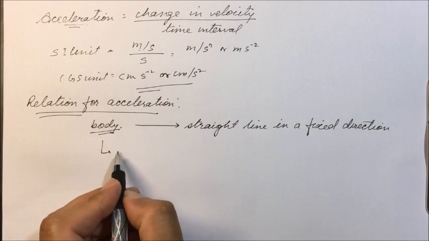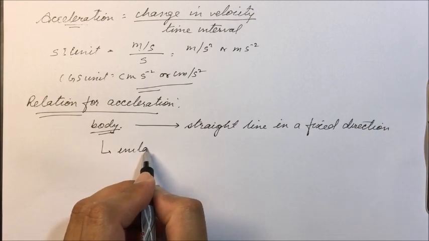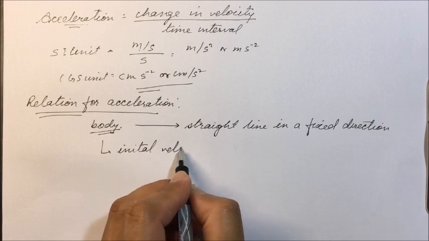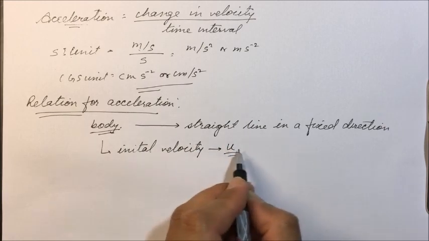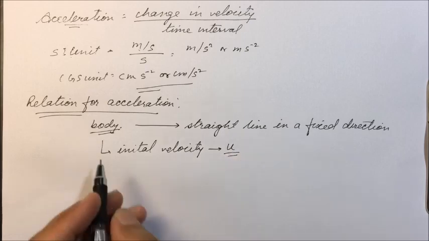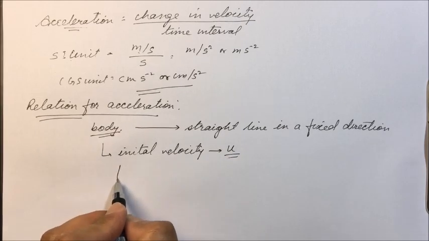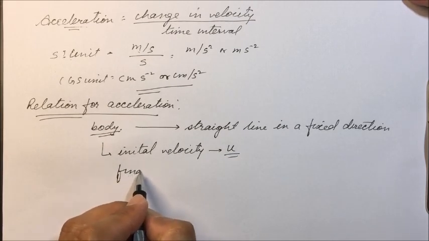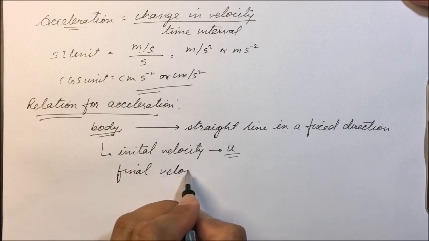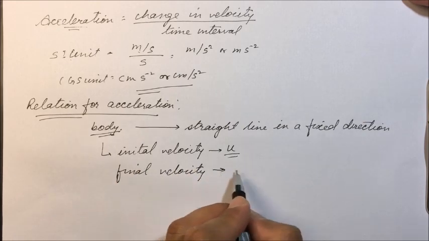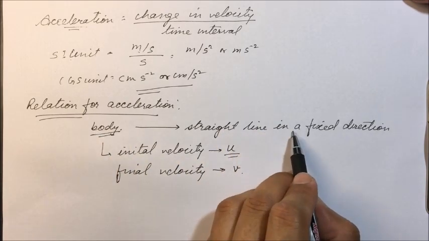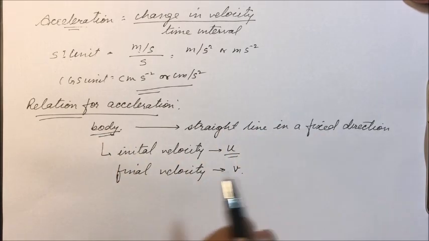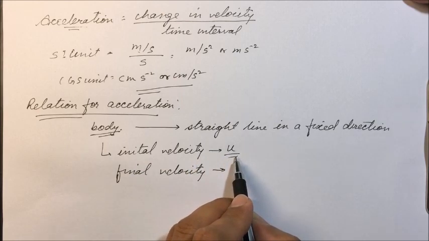Initially its initial velocity, let it be u. Initial velocity we are denoting with u, and final velocity we are denoting with v. So for example, we are having a body moving in a straight line in a fixed direction, with initial velocity u.